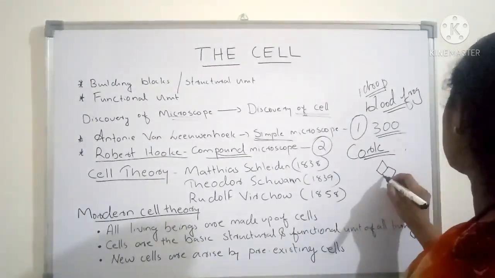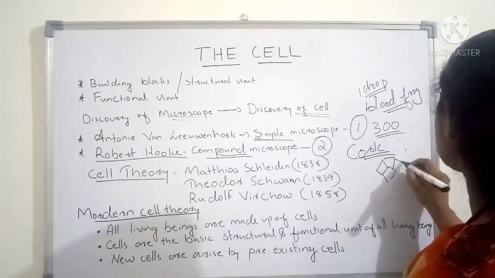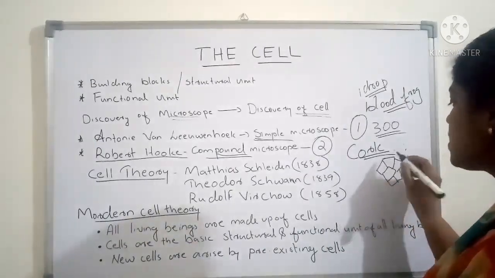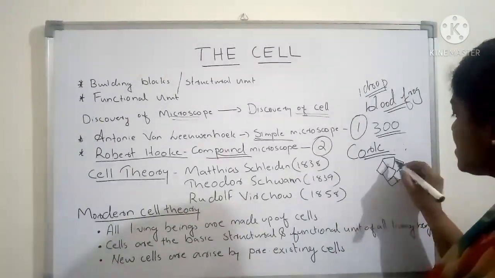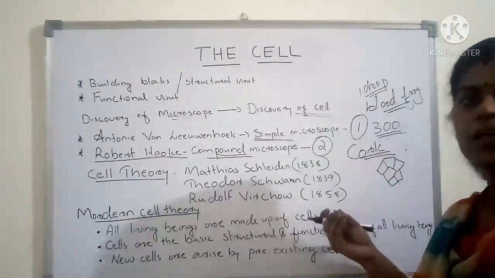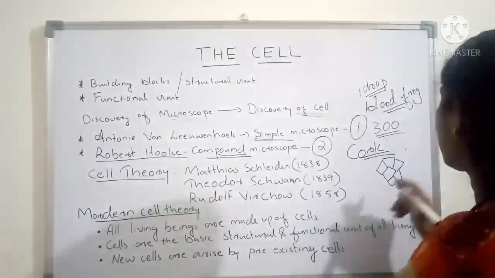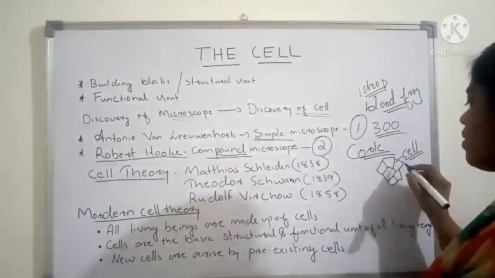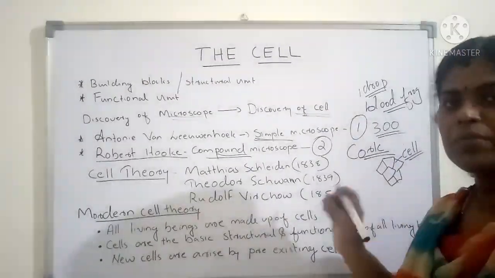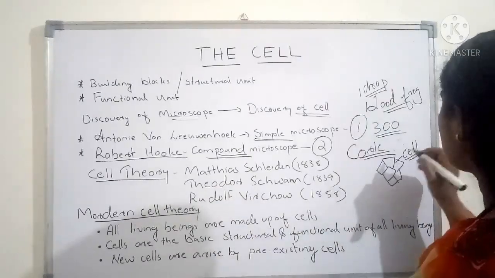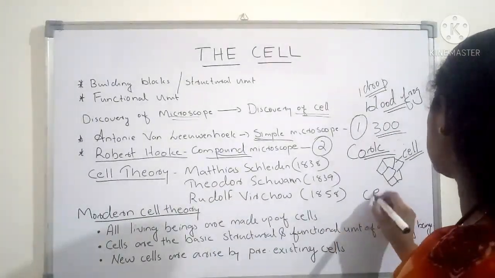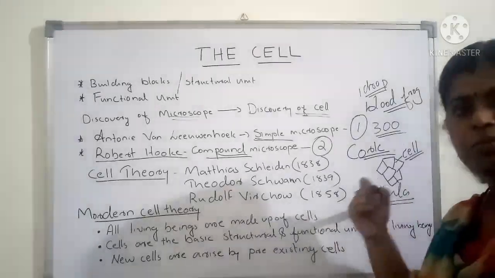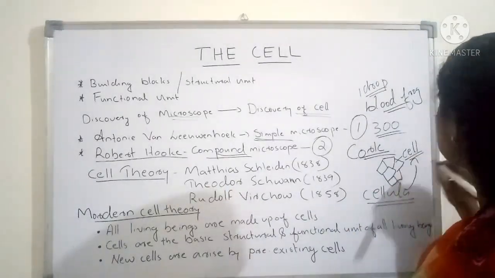He observed structures like this. These structures are just like closed rooms. All these structures appeared like closed rooms, so he called them cells. Why? Because the meaning of cell is closed room. It comes from a Latin word, cellula. From that word the word cell is coming.